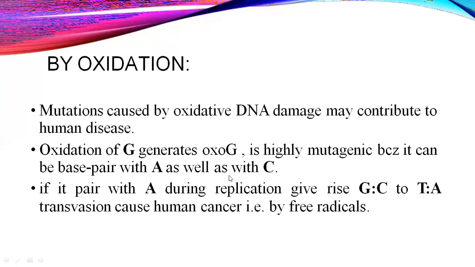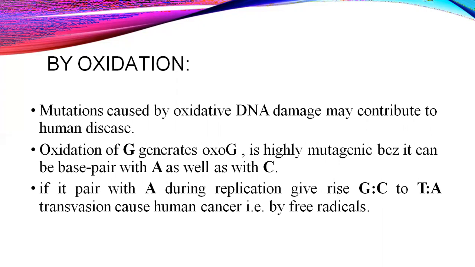Then the atomic configuration gets changed. Complementary strand formation normally pairs the purine with the pyrimidine, so A binds to T and G binds to C, but after oxidation it may change.